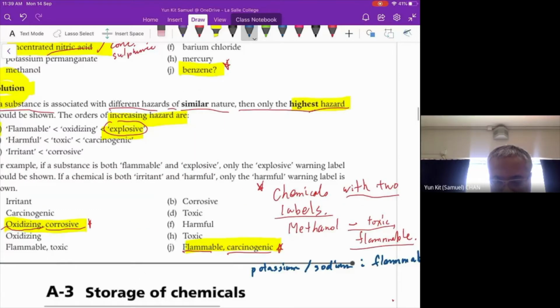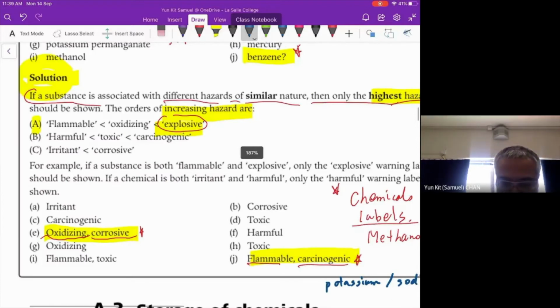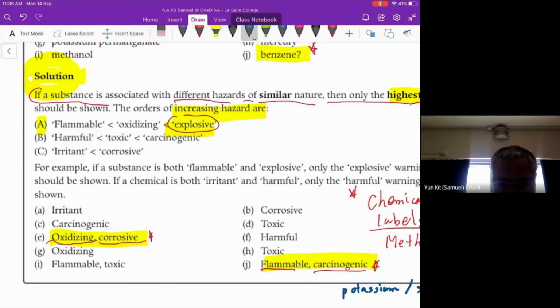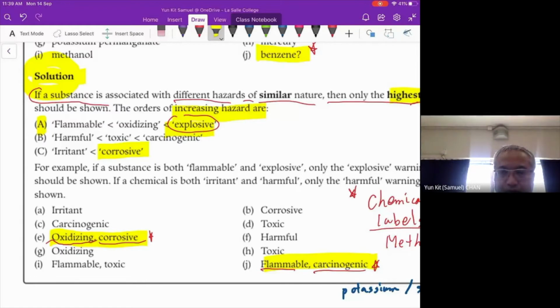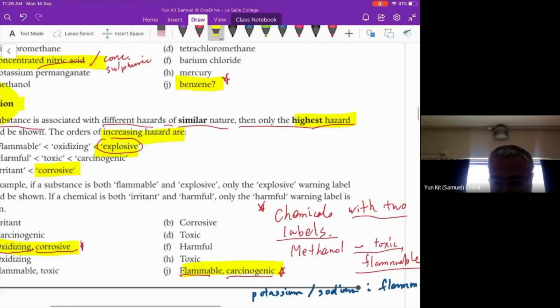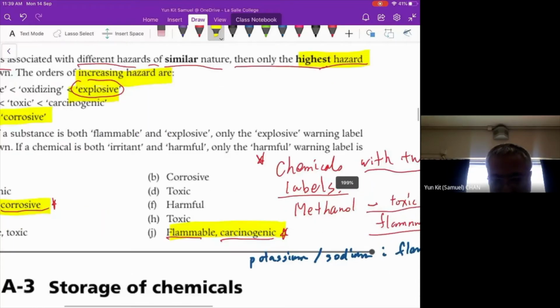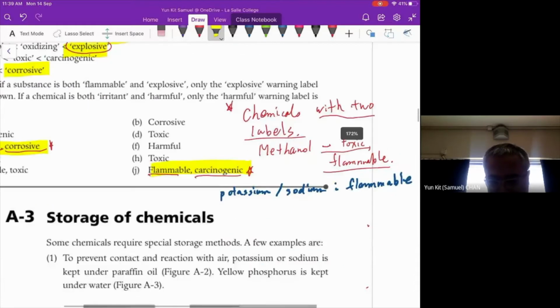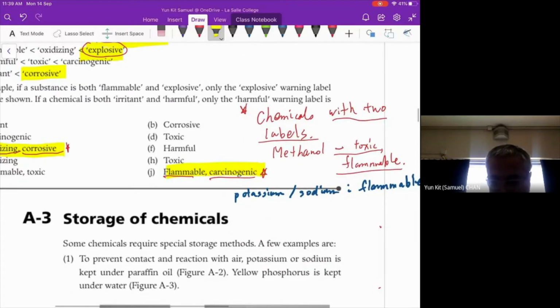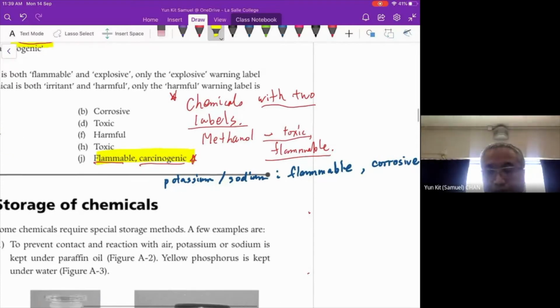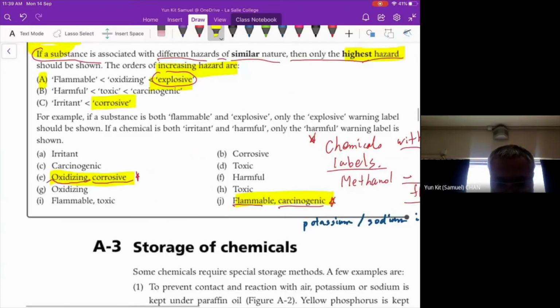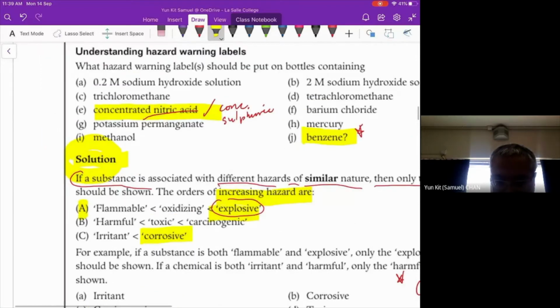Remember, if we have the corrosive label, then we will not use the irritant, because we will only choose the highest hazard label of the same nature to be put on the reagent bottle.